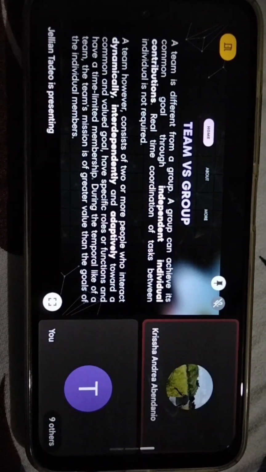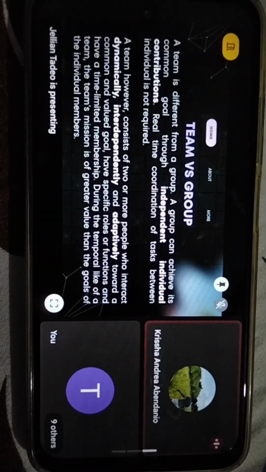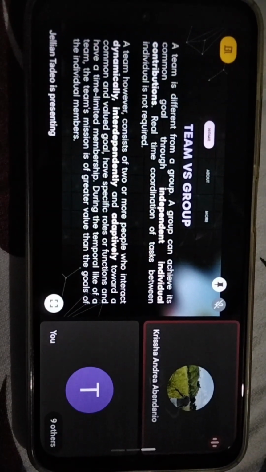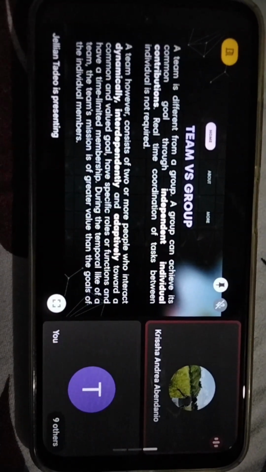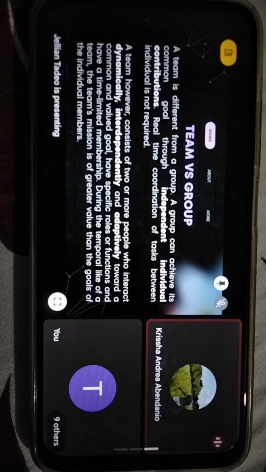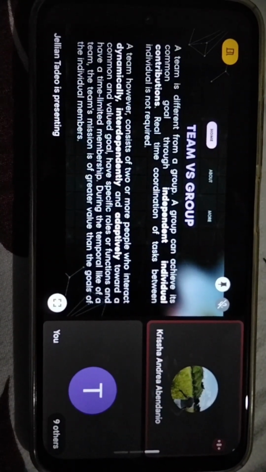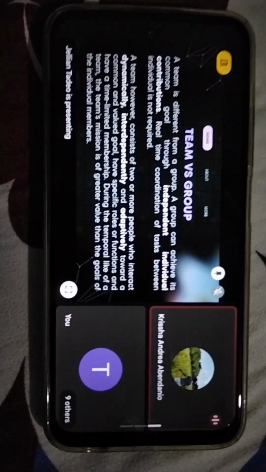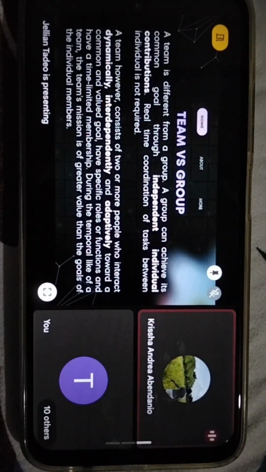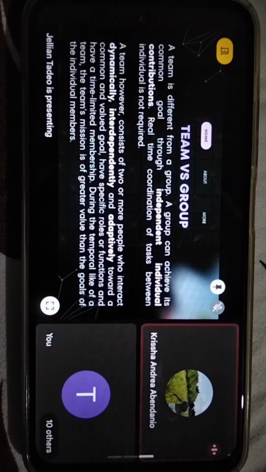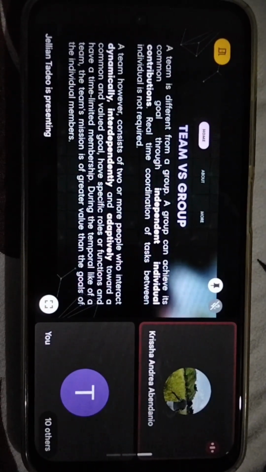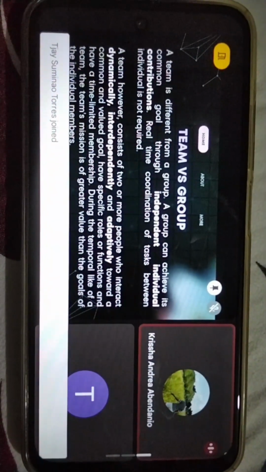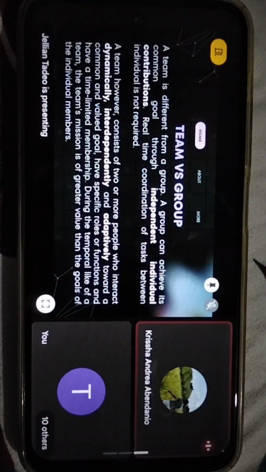A team is different from a group. A group can achieve its common goal through independent individual contributions. Real-time coordination of tasks between individuals is not required. A team, however, consists of two or more people who interact dynamically, interdependently, and adaptively toward a common and valued goal, have specific roles or functions, and have a time-limited membership.